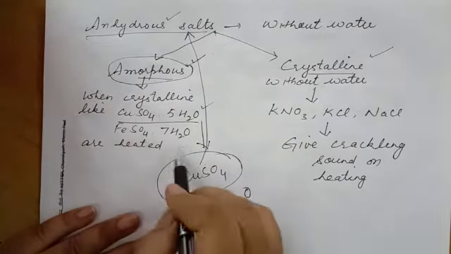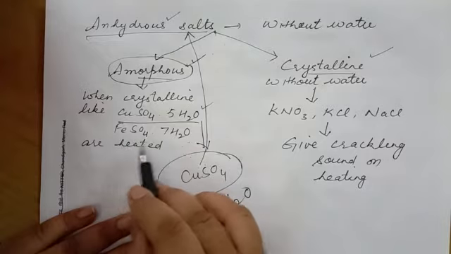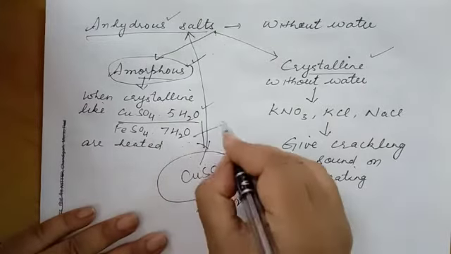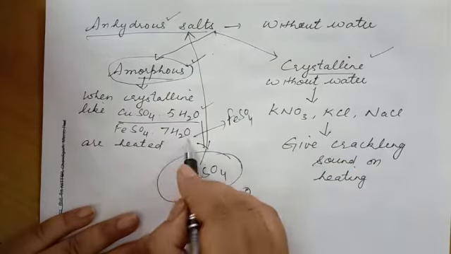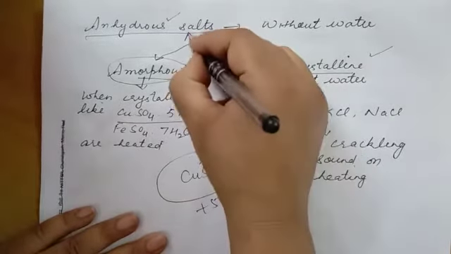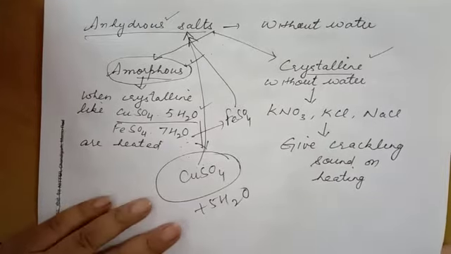When you heat ferrous sulfate with 7 molecules of water, you can call it ferrous sulfate crystals. When you heat it, it changes into ferrous sulfate plus 7 molecules of water, and this ferrous sulfate is now anhydrous salt, doesn't have water.